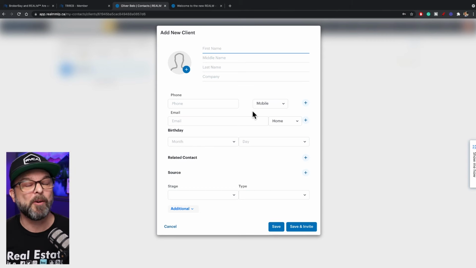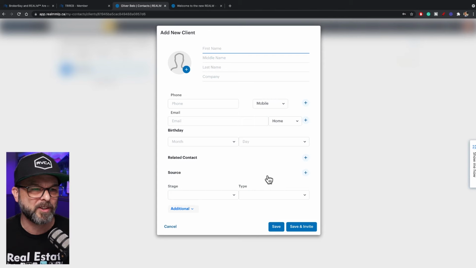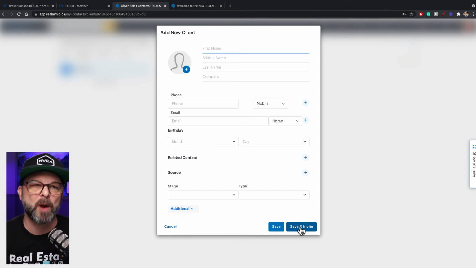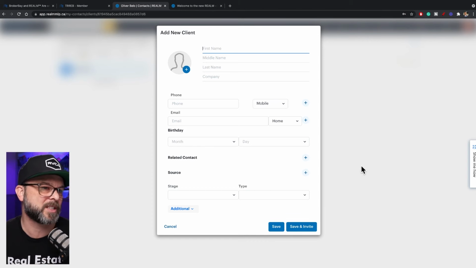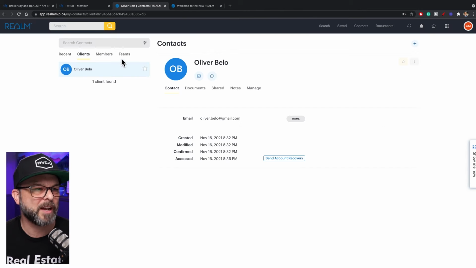Of course, when you add a contact, and we'll dive into this a little bit deeper in later videos, you want to save and invite them to join Realm, and they'll get the client view of all of the information of the listings and so forth, which is really cool. Cancel that.